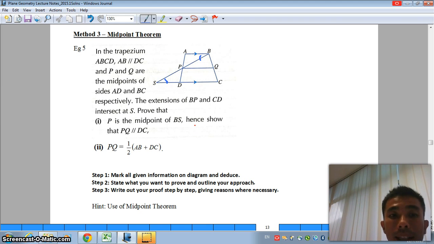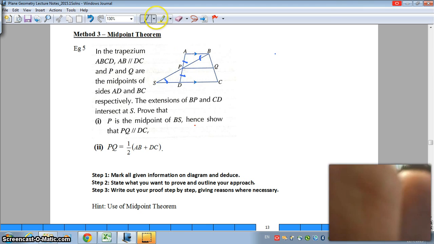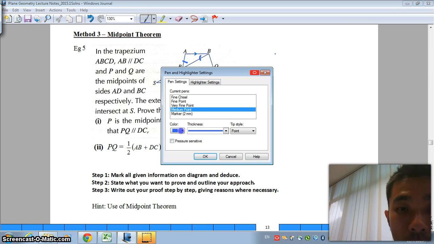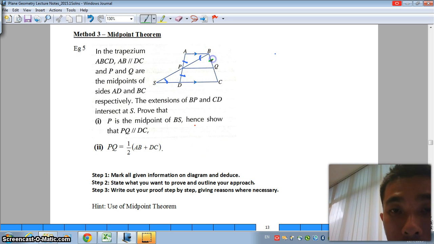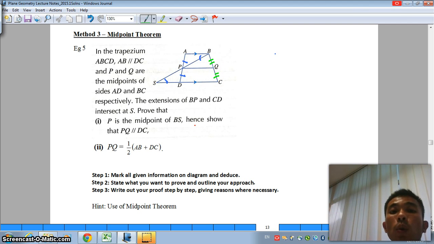Since P and Q are the midpoints of AD and BC, AD and BC are not part of a triangle, so we cannot make use of the midpoint theorem immediately, but I will still indicate that they are the midpoints. If P is the midpoint, the lengths here must be the same. Similarly, on the other side, Q is the midpoint, so I indicate here as well. Okay, and we are ready to begin.